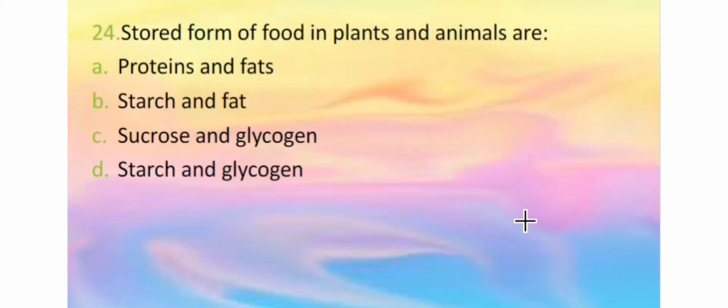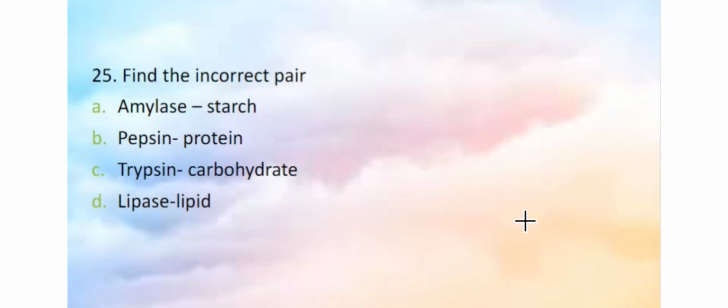Stored form of food in plants and animals. Plants store in the form of starch and animals store in the form of glycogen. So option D is the correct answer. Find the incorrect pair. Amylase, starch. Yes, amylase is an enzyme digesting starch. Pepsin is an enzyme digesting protein. Lipase is an enzyme digesting lipid. So the incorrect option is trypsin, which is digesting carbohydrate, because trypsin is involved in the digestion of protein. It is secreted from the pancreas.